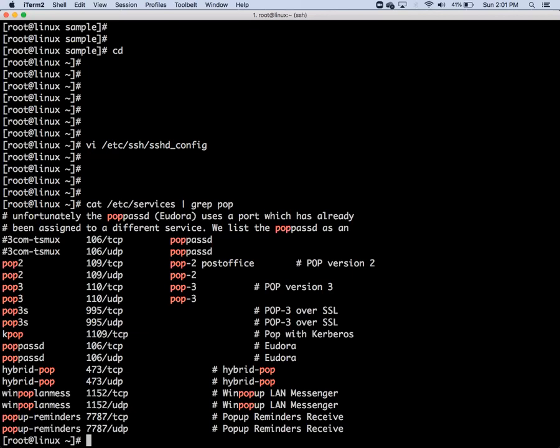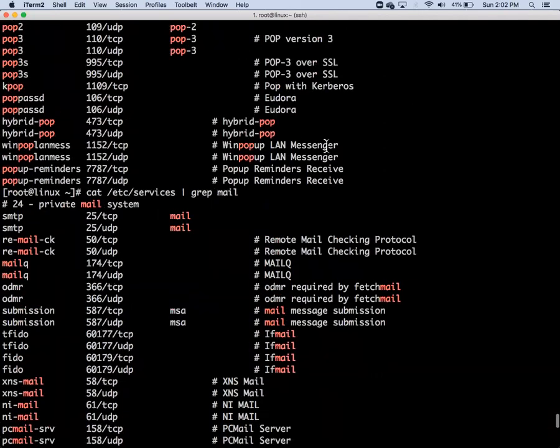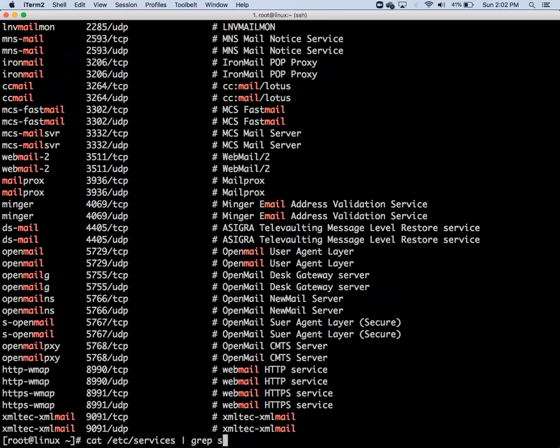POP3S is also there. That is 995, secure POP3. Authenticated POP3. If you want a secure authentication, you use POP3S 995. Now, SMTP or mail server. You just type mail, and n number of mails are there. Always use the protocol name correctly. Okay, I will type SMTP.